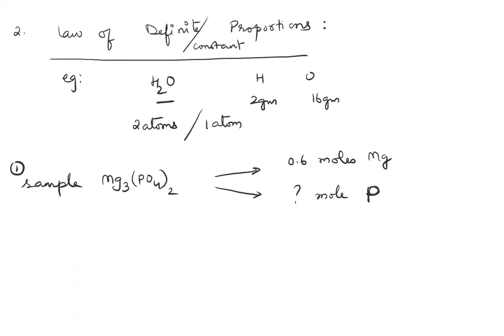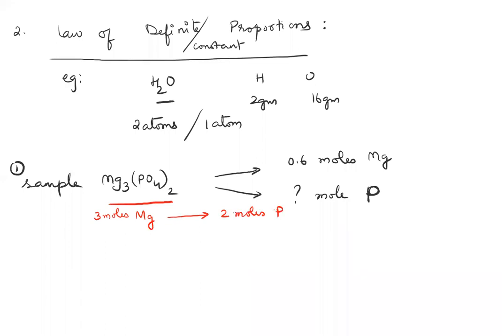So, applications: how is this asked in questions? First one, a numerical type of question. In a sample of magnesium phosphate, if 0.6 moles of magnesium is present, what is the amount of phosphorus? How do you do this? In a sample of magnesium phosphate, magnesium to phosphorus is always a fixed proportion. For every 3 moles of magnesium, you always have 2 moles of phosphorus.